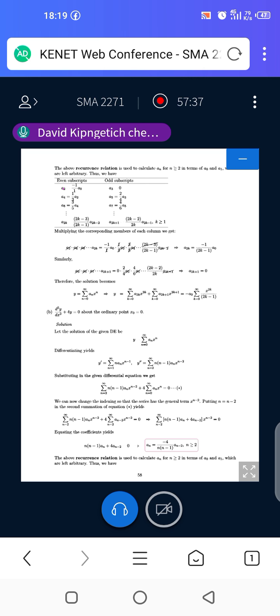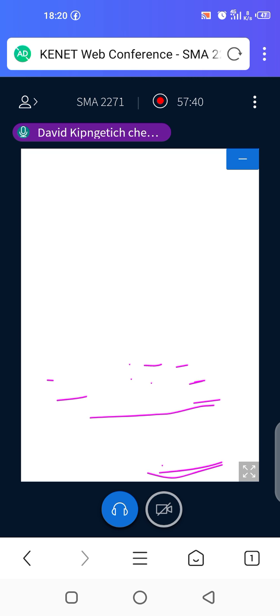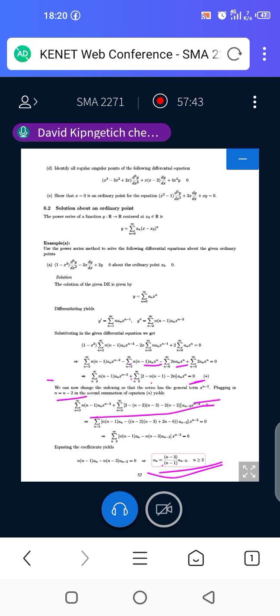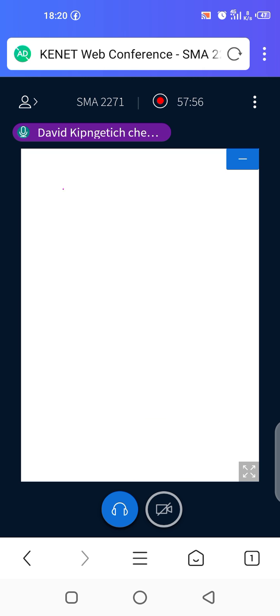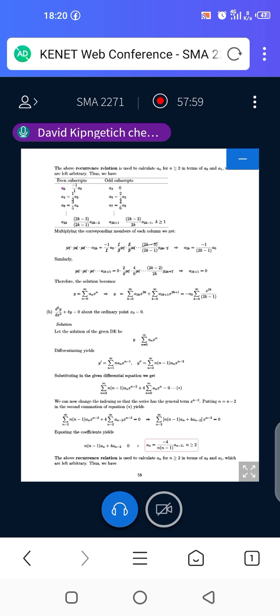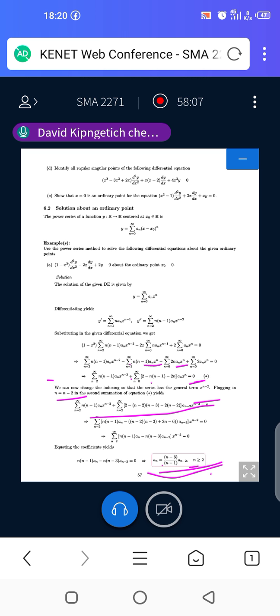So a2 will be equal to, from the formula, n is 2. So 2 minus 3, which is negative 1, over 2 minus 1, which is 1, and then we have a of 2 minus 2, that is a0. So it will be negative 1 over 1, a0, or negative a0.